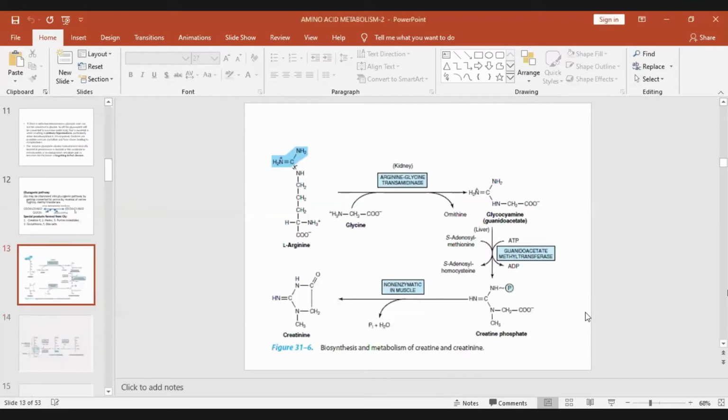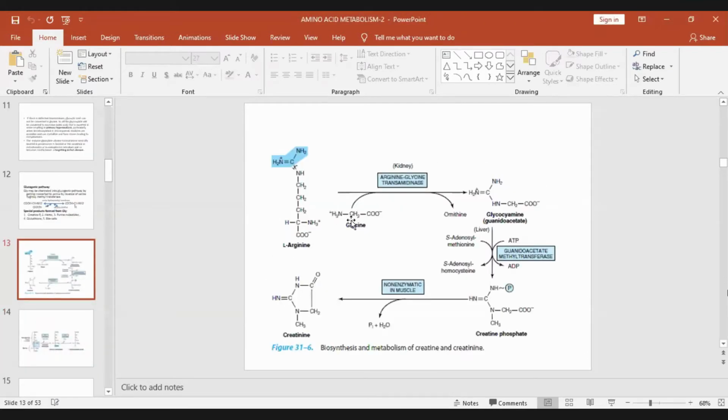Creatine requires the participation of glycine, arginine, and methionine. It begins in the kidney, where the transaminase forms guanidinoacetate. In the liver, the methyl transferase forms creatine, and creatine phosphokinase converts it to creatine phosphate, the ATP reservoir in the muscle, because ATP is quickly utilized during muscle contraction and must be immediately replenished.